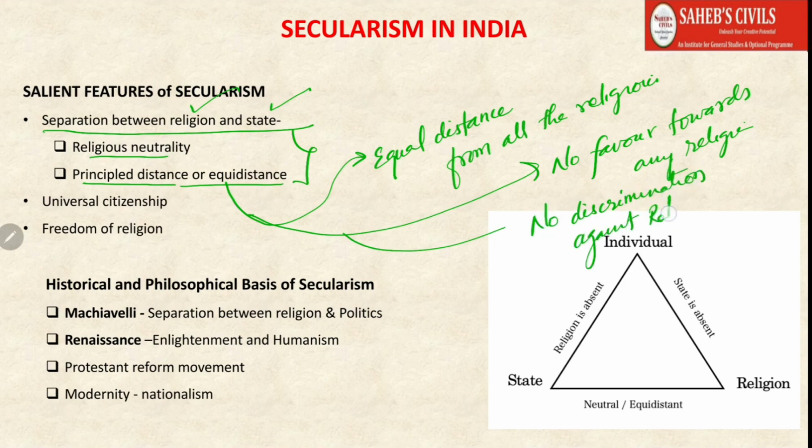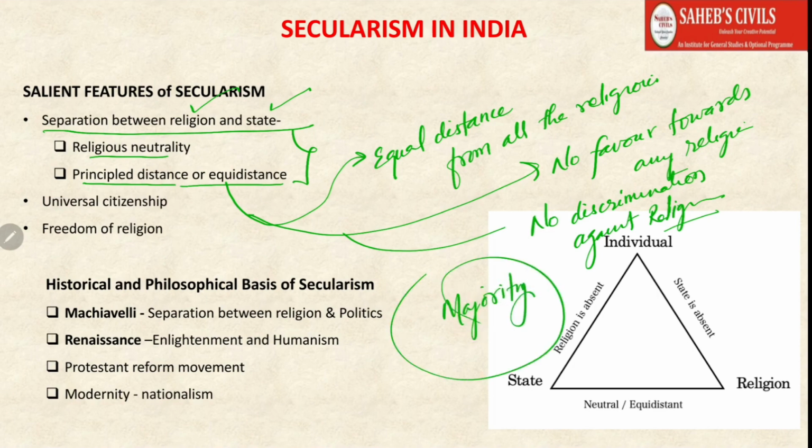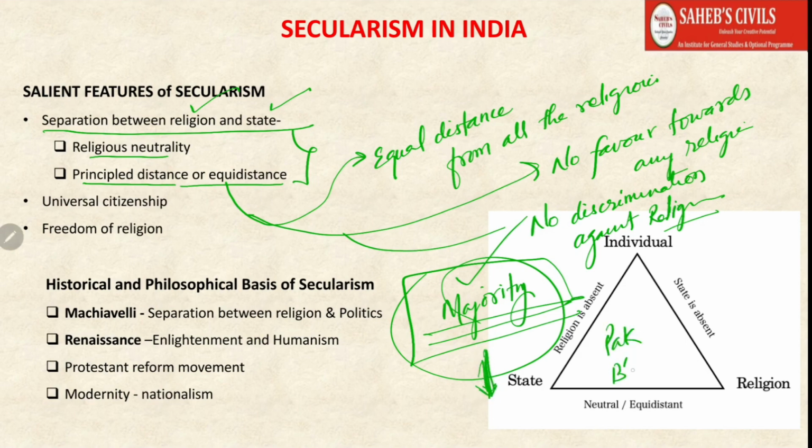Suppose in India there is a government elected by the majority, because in most democracies the government is a majority government. Because of that, whichever religion is dominant in a country, that government comes to power. In India, Hindus are dominant, in Pakistan Muslims are dominant, and in Bangladesh also Muslims are dominant. So most of the time in a democracy, there will be a government which is representative of the majority community.